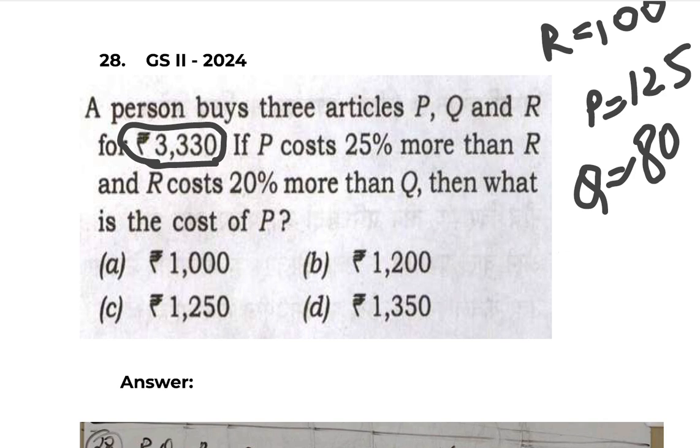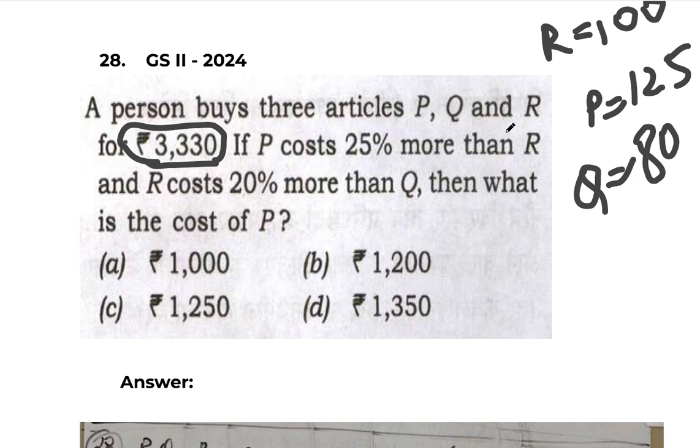I know that it is an approximate value. Why? When we do the actual calculation, it will come around 83 or something. But to avoid over calculation, we are going to assume 80, approximately, right? So 80.